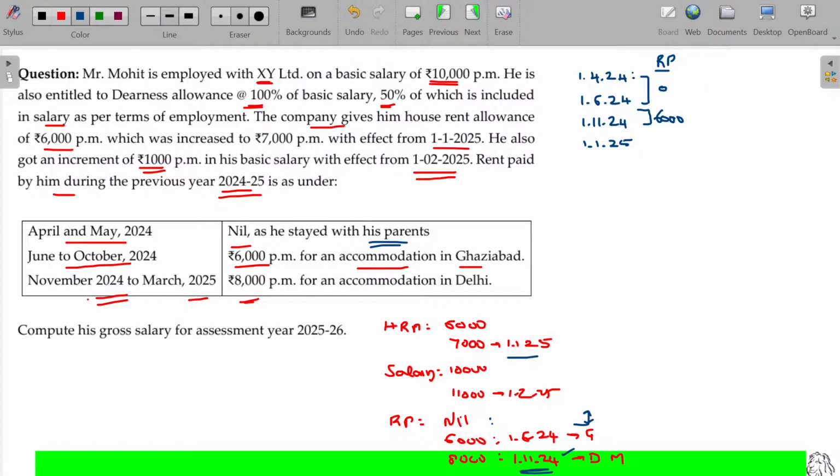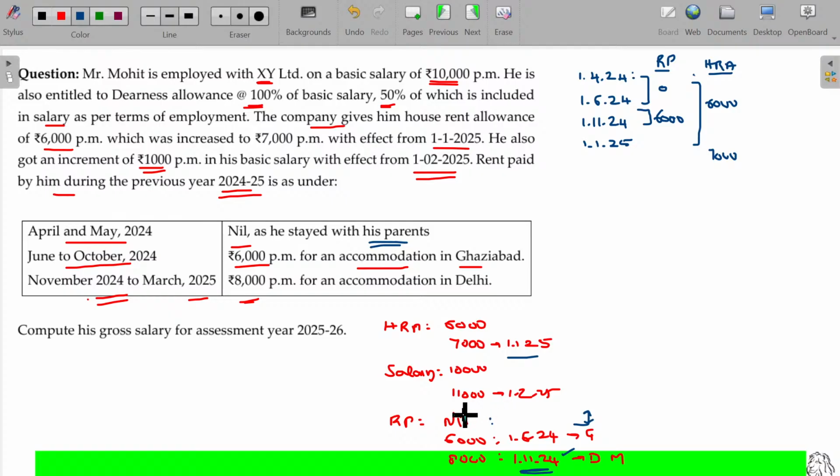Up to this period, the salary being how much? 6,000. Sorry, this is HRA. HRA being 6,000. Thereafter, it becomes 7,000.